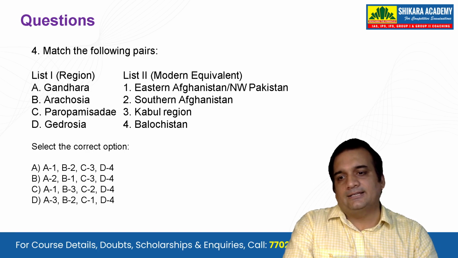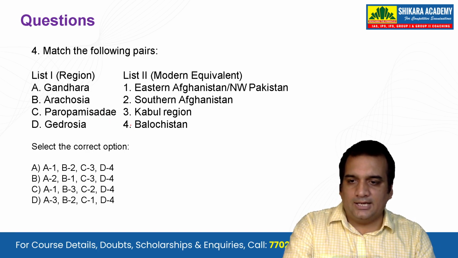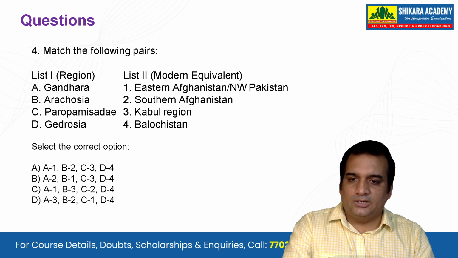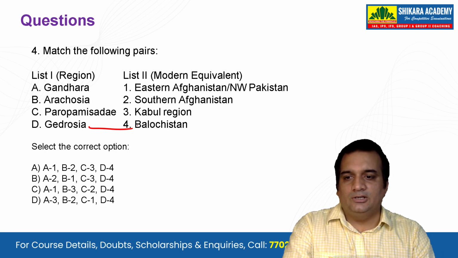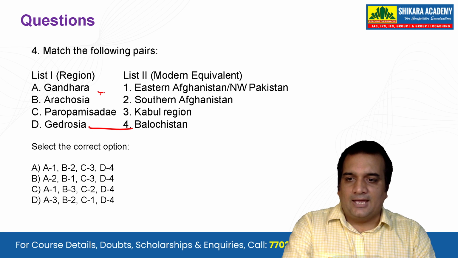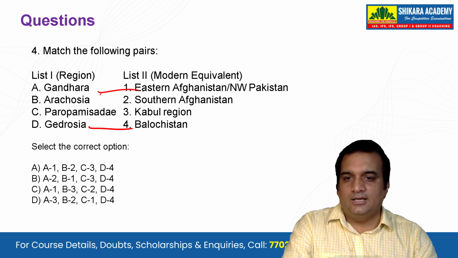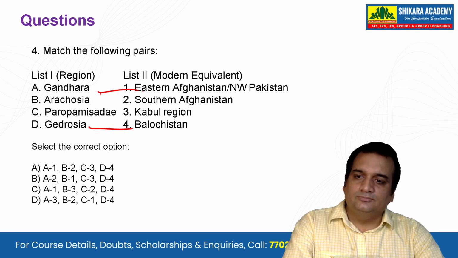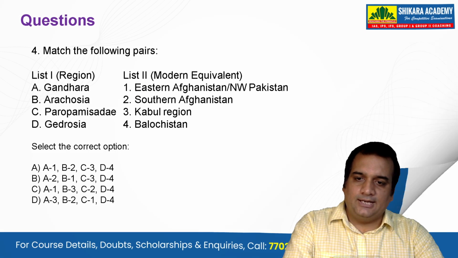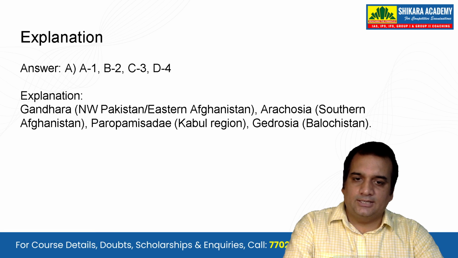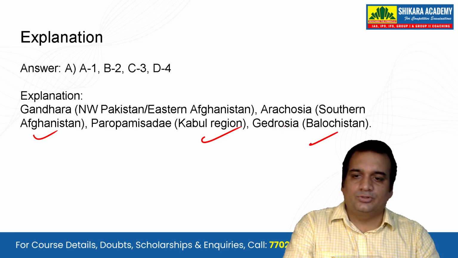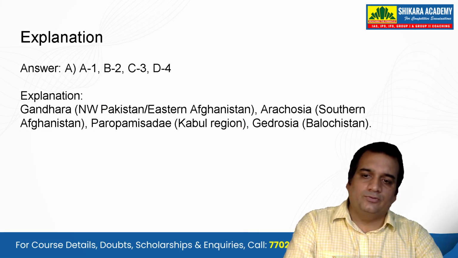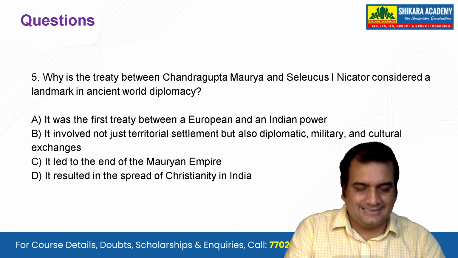Let's see the next. Gandhara, Arachosia and Kabul, Balochistan. What is the correct answer here? So you see Gadrosia obviously will be Balochistan. Gandhara obviously will be eastern Afghanistan, and then you have Arachosia, southern Afghanistan and the Kabul region. Let's see what is the correct answer. Yes, Arachosia is southern Afghanistan, Kabul region, and then Gadrosia is Balochistan, Gandhara is northwest Pakistan or eastern Afghanistan. Let's see the last question.